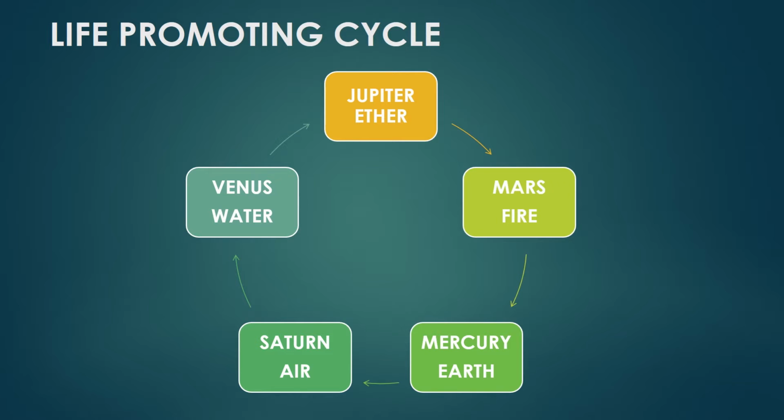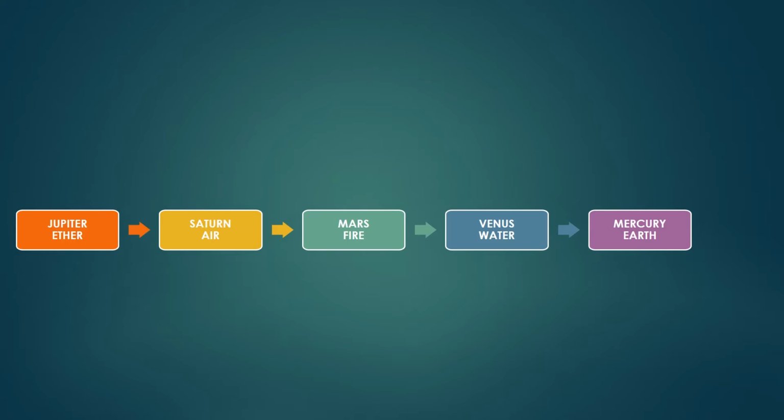What happens when we have an insulating cycle, how does this insulating cycle work? Out of 5 elements, suppose we have one element which is weak. How is the balance maintained, what happens with the other elements? So in the insulating cycle, the element which is weak will be generated by some element. Let's take an example.